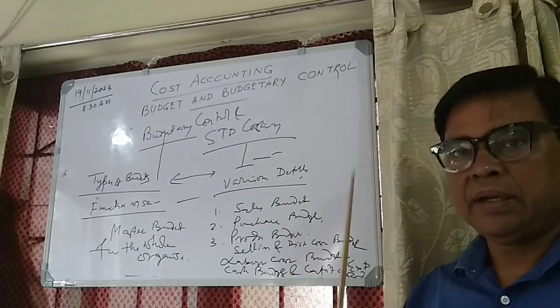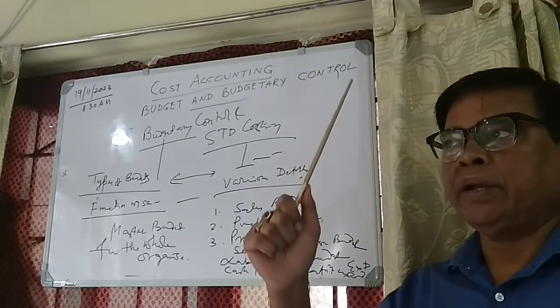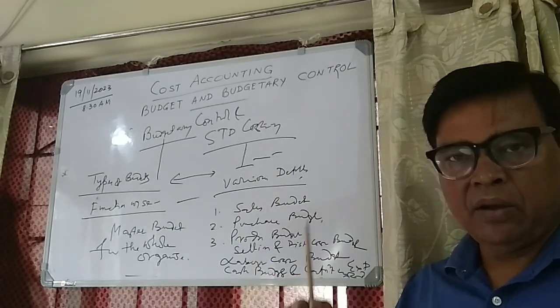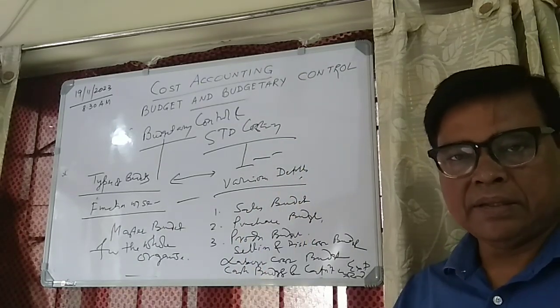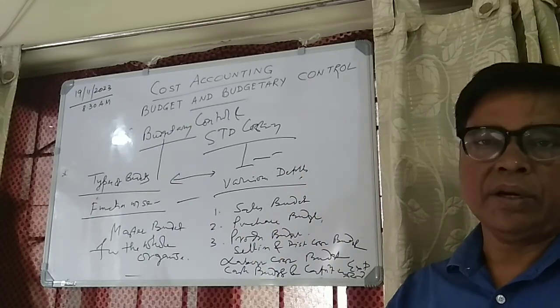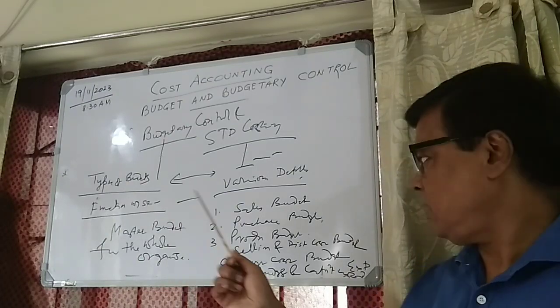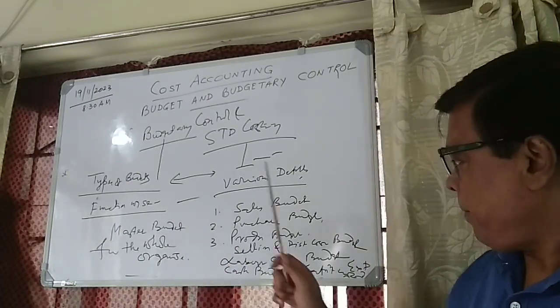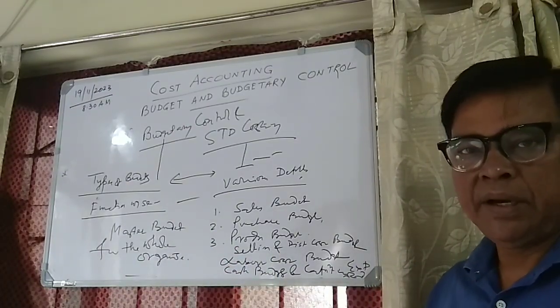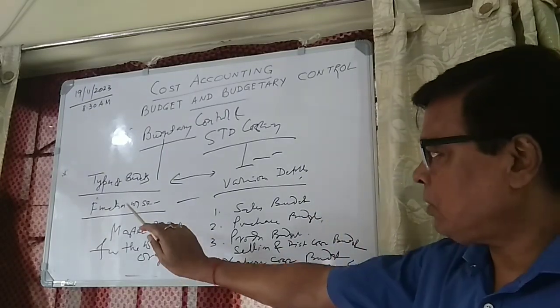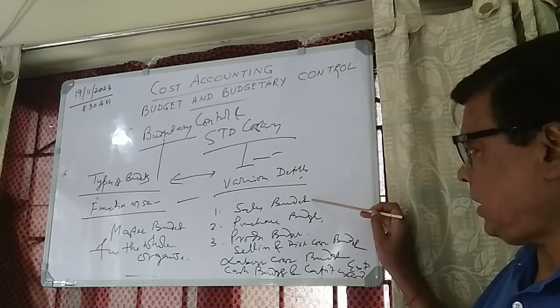It is like a three-tier accounting system: depot level, branch level, division or region wise, and the corporate level in your company structure. So here also you have to make function-wise budgets. Unless you make the various functional budgets, you cannot make your master budget. So that is the thing.